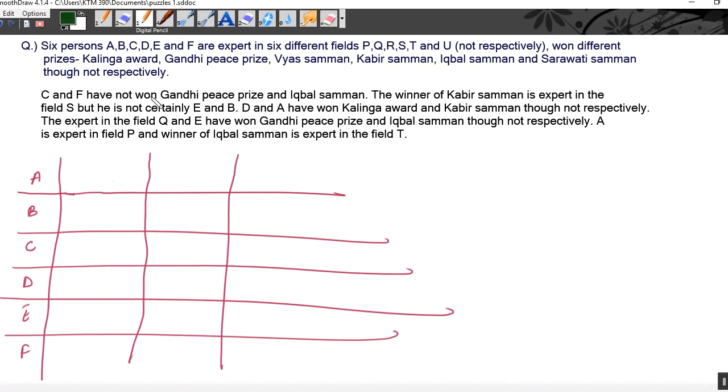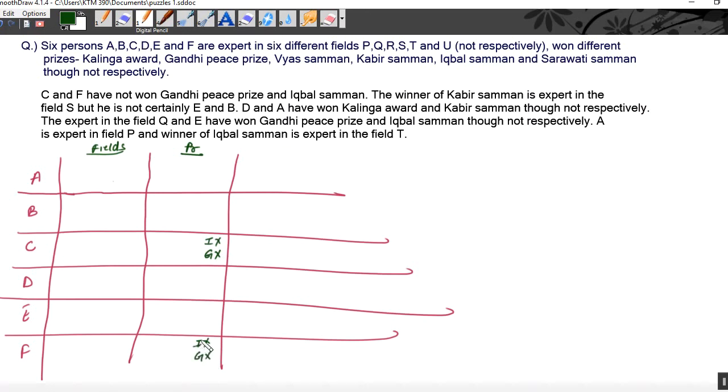Now C and F have not won Gandhi Peace and Iqbal Samman. This is C and this is F. If we say here prizes will come and here fields will come, that means C and F. C is not Gandhi, not Iqbal Samman, and F also not Gandhi and not Iqbal Samman.